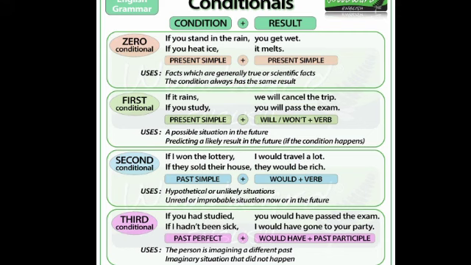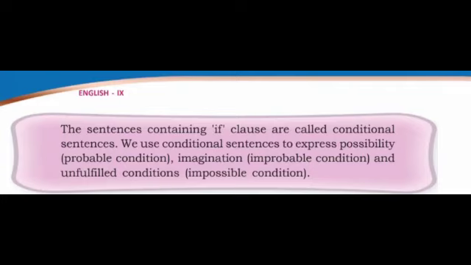Okay. And children, always remember would, should, could or might plus V1. Have, has, had plus V3. You should remember this. Okay. So children, the sentences containing if clause are called conditional sentences, and we use conditional sentences to express possibility, that is possible or probable condition in the future, imagination or improbable condition in the present, and unfulfilled conditions or impossible conditions in the past. Okay, type 1, type 2, type 3.